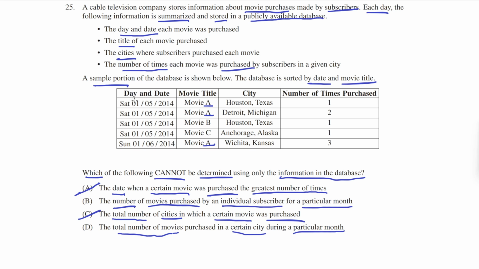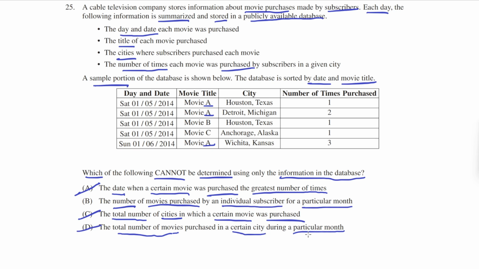Say we only wanted to look at January. We would only find the days in January, and then further filter those down so that they would all have the same city. That would allow us to filter the city and the particular month, and then we would just add up the number of times purchased. So yes, we can determine D.